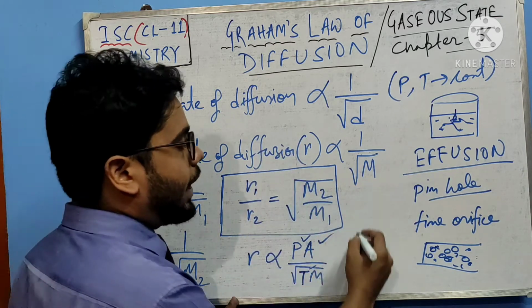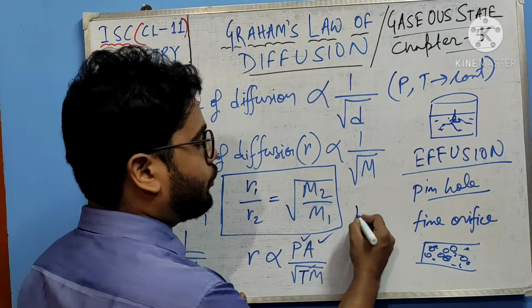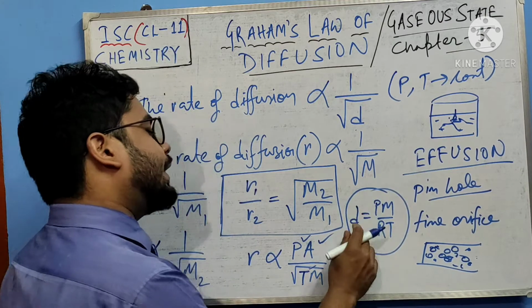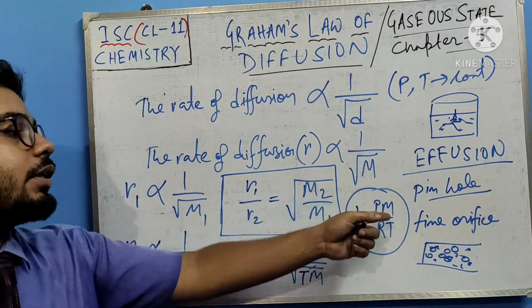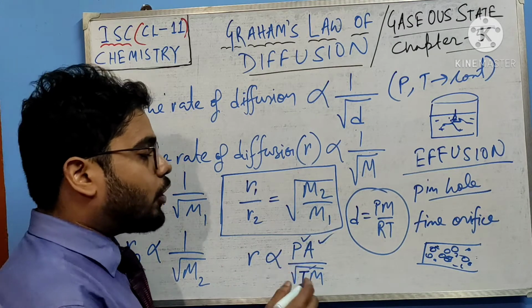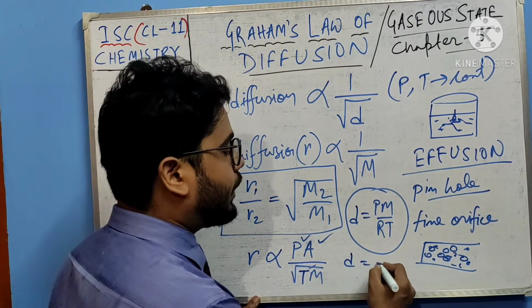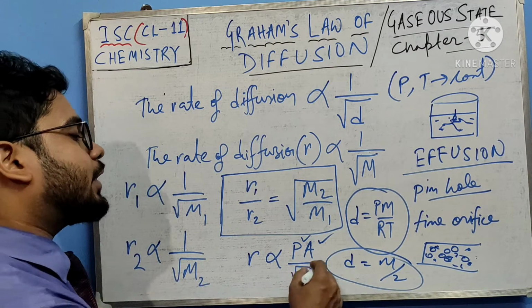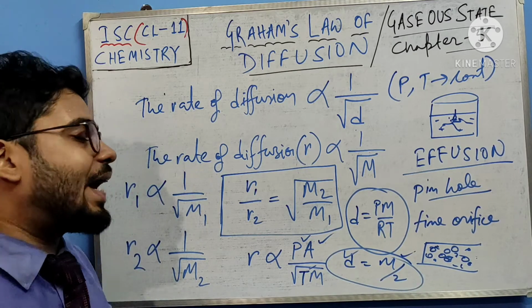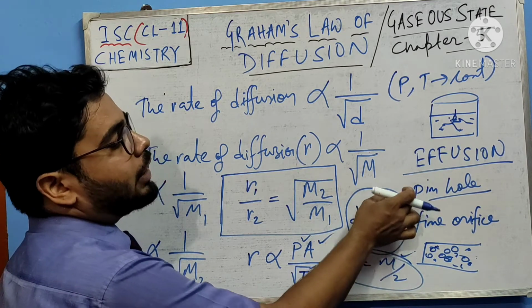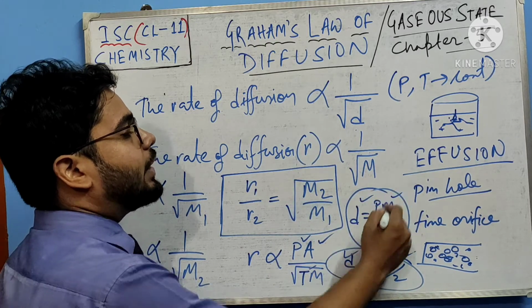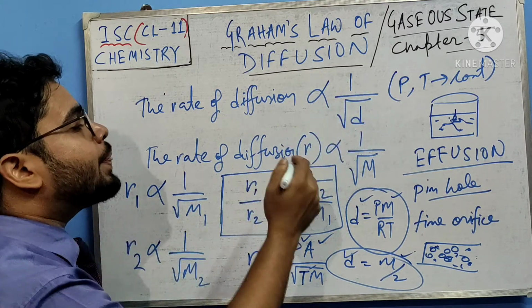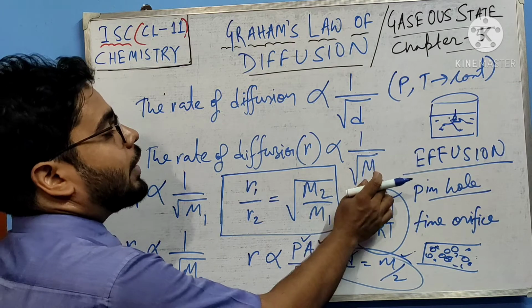But one formula I have taught you in this gaseous state, when I discussed the ideal gas equation: density equals pressure multiplied by molecular mass divided by RT, right? Another formula you have learned in class 10: vapor density equals molecular mass by 2, right? So based on these formulas, we can conclude that density and molecular mass are directly proportional, because molecular mass is above, not down. So if the rate is inversely proportional to the square root of D, then it is inversely proportional to the square root of M also.